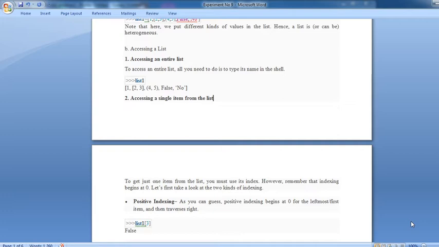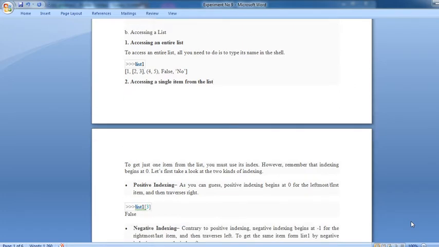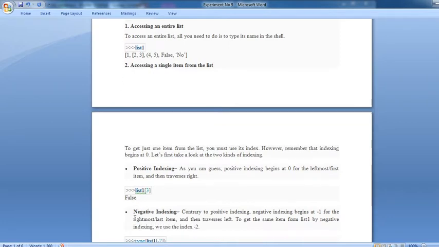Let's first take a look at the two kinds of indexing: positive indexing and negative indexing. First, what actually is positive indexing? As you can guess, positive indexing begins at 0 for the leftmost first atom and travels to the right. That is called positive. For example, list1 at index 3, that is 0, 1, 2, 3, the atom at index 3 is False, which is automatically displayed.